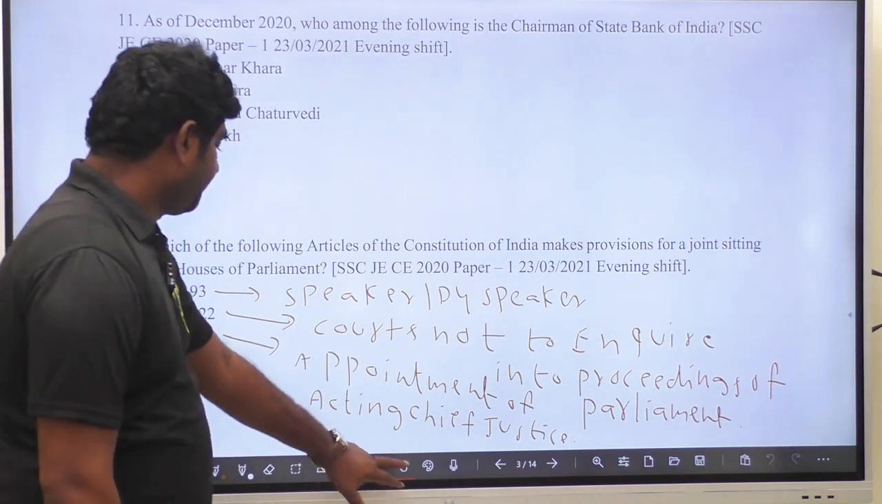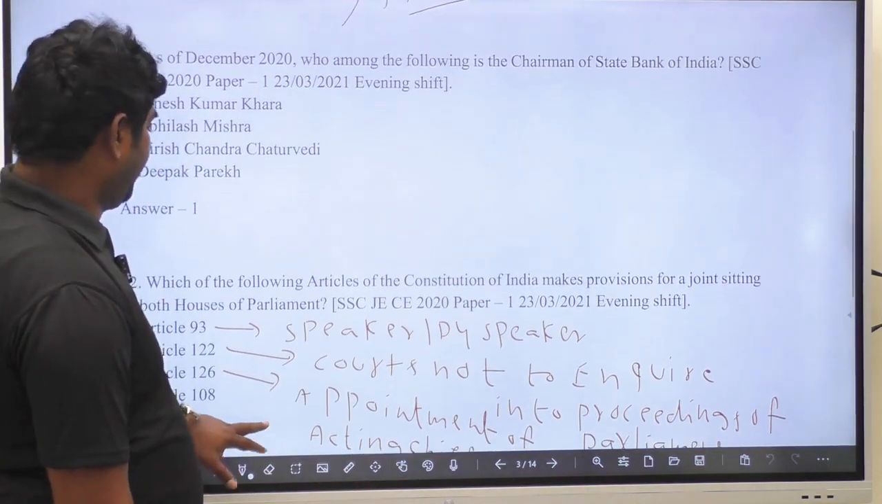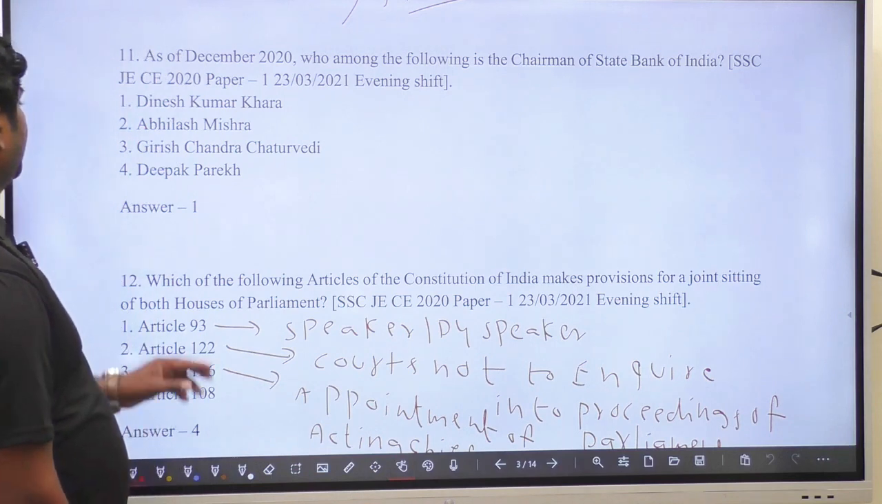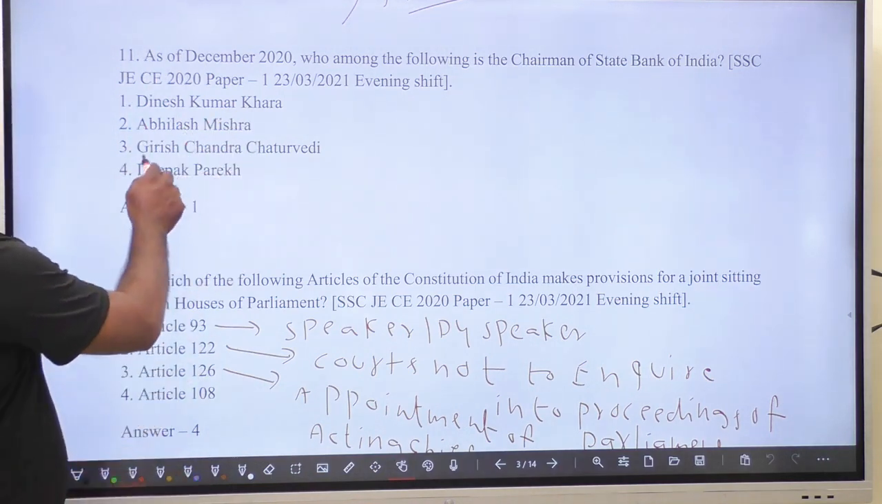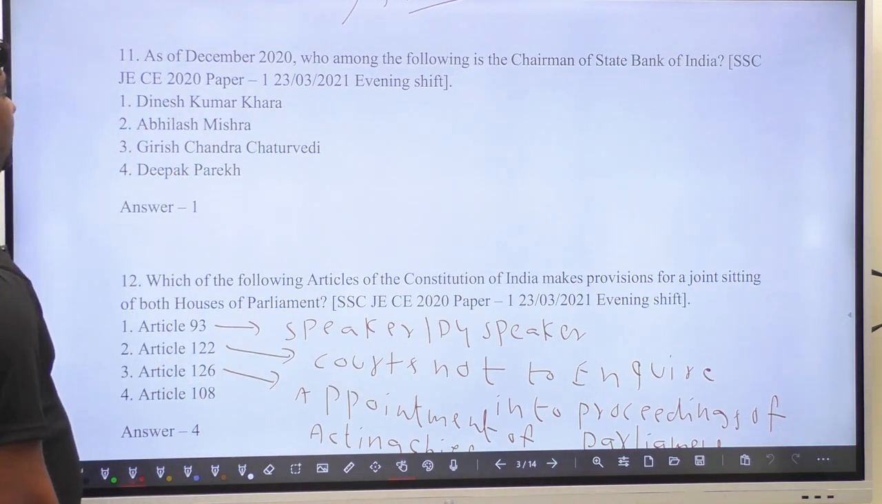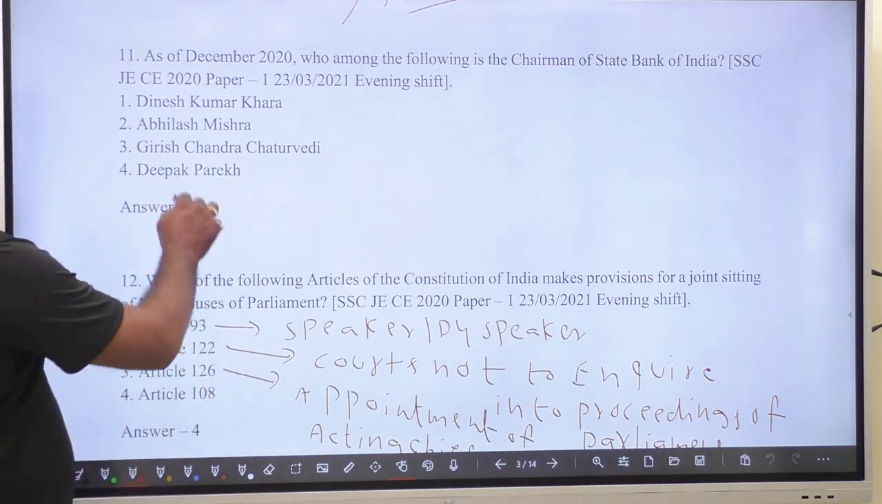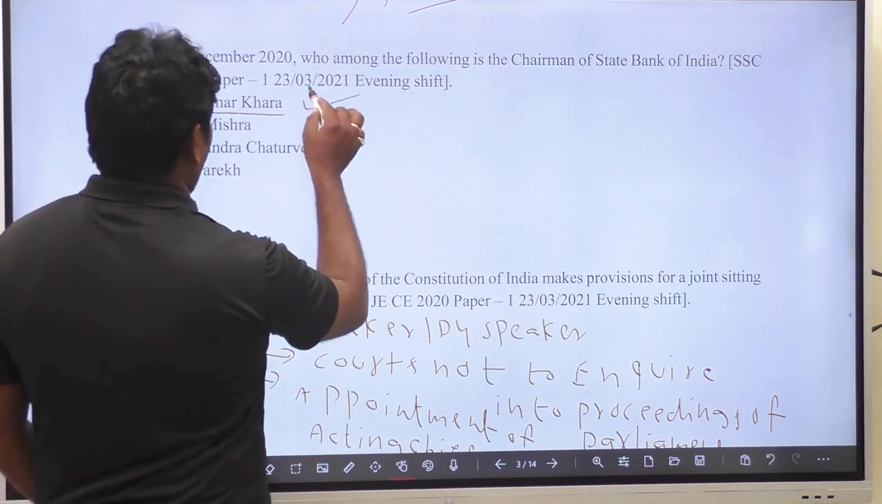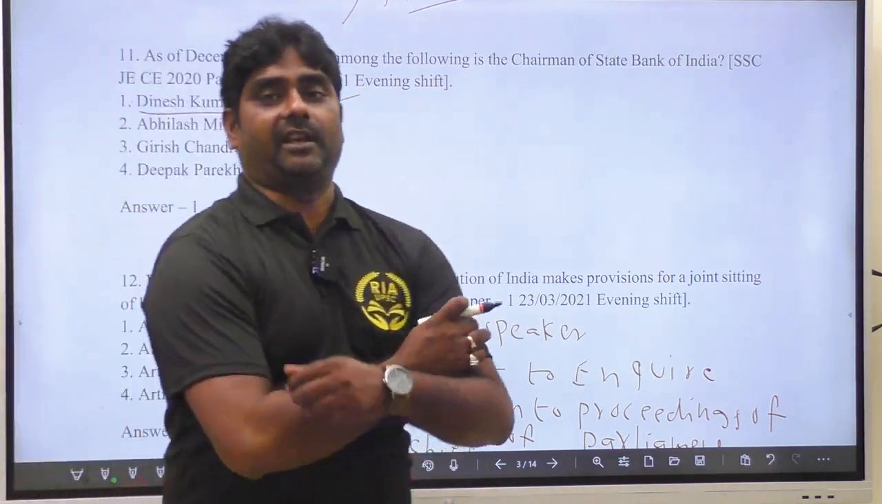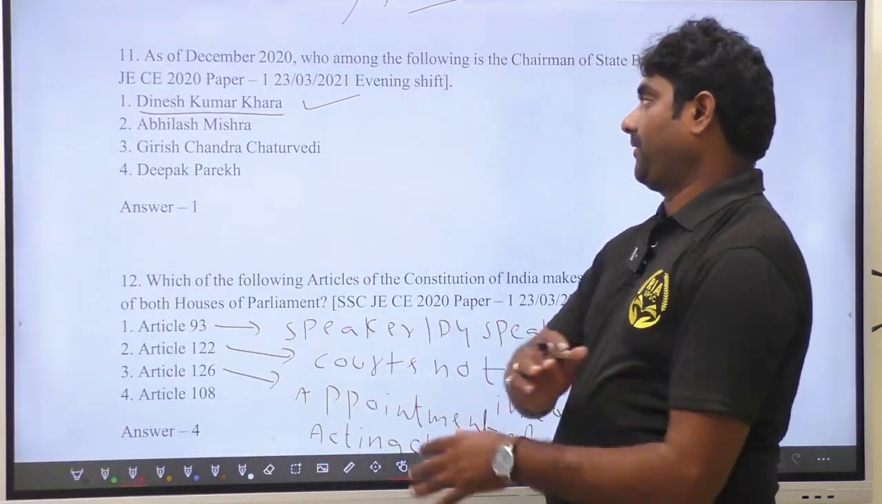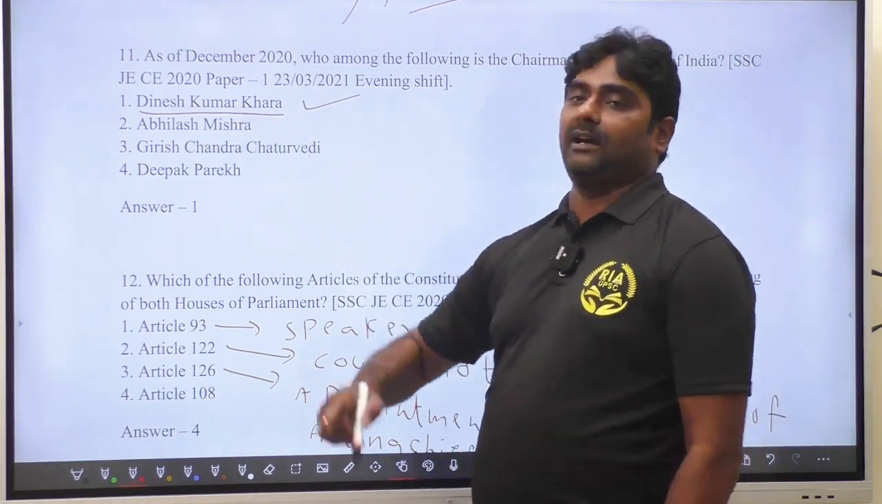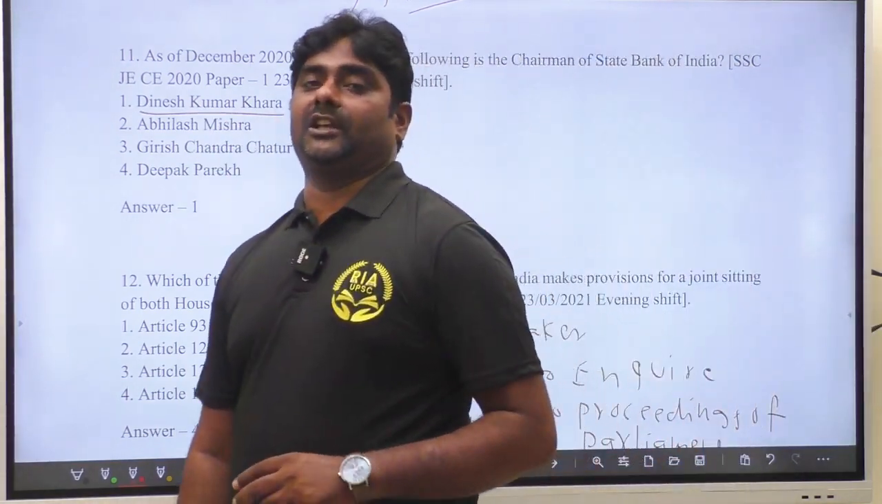Let us discuss: as of December 2020, who among the following is the Chairman of State Bank of India? See here: Dinesh Kumar Khara, Abhilash Mishra, Girish Chandra Chaturvedi, Deepak Parekh. The answer is Dinesh Kumar Khara. He is the Chairman of State Bank of India, and at present also he is the Chairman of SBI.